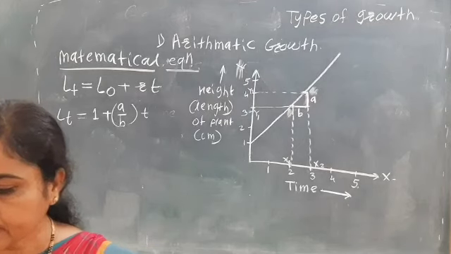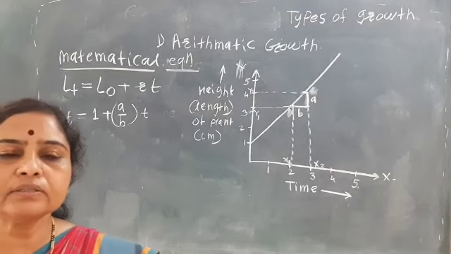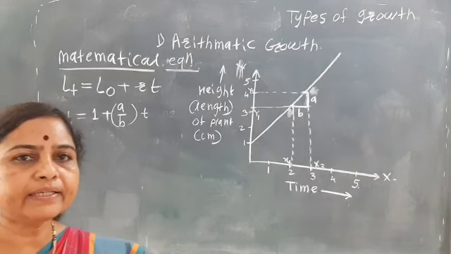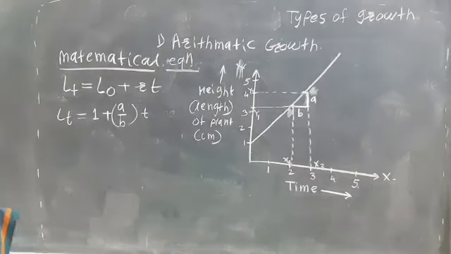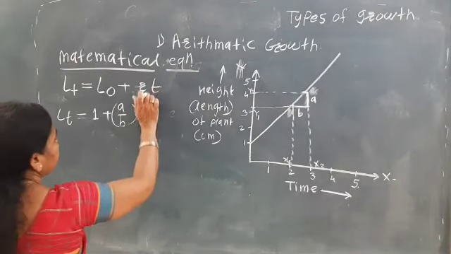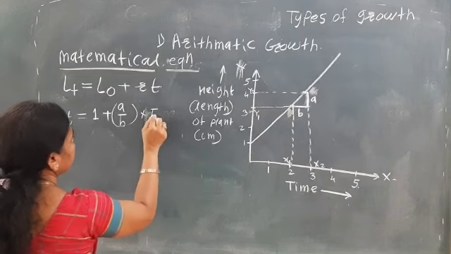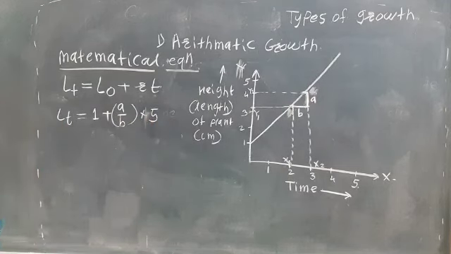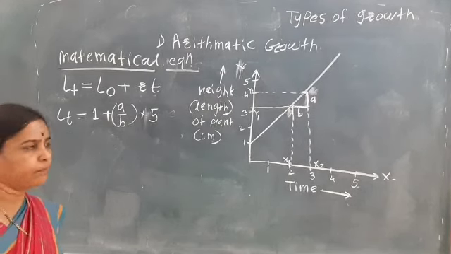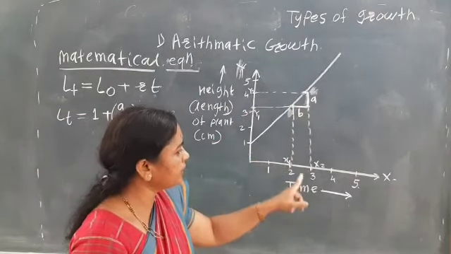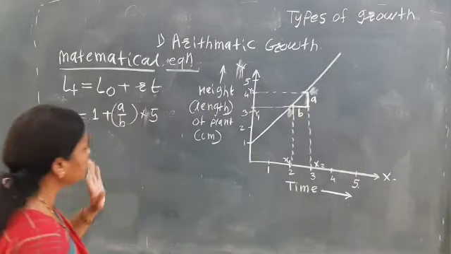So we are going to calculate the length at time 5 hours. Here T is 5. R is the growth rate, that is growth per unit time, the increase in the length per unit time. That is A upon B.